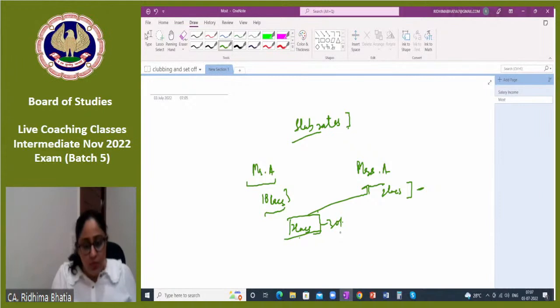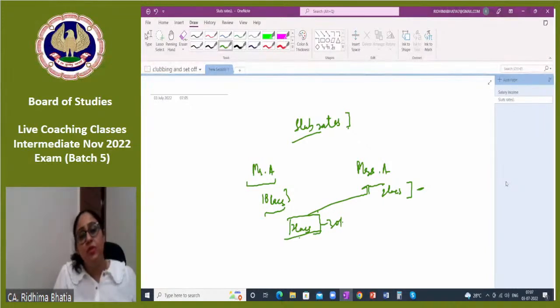So hence, where people cannot do such things, and where actually the income rightfully belongs to the assessee through some other route or the other, and he has just diverted either the assets or the income, then in those cases, clubbing provisions apply. What was the need? Is it clear? Because people used to take the benefit of slab rates or the lower tax rate.